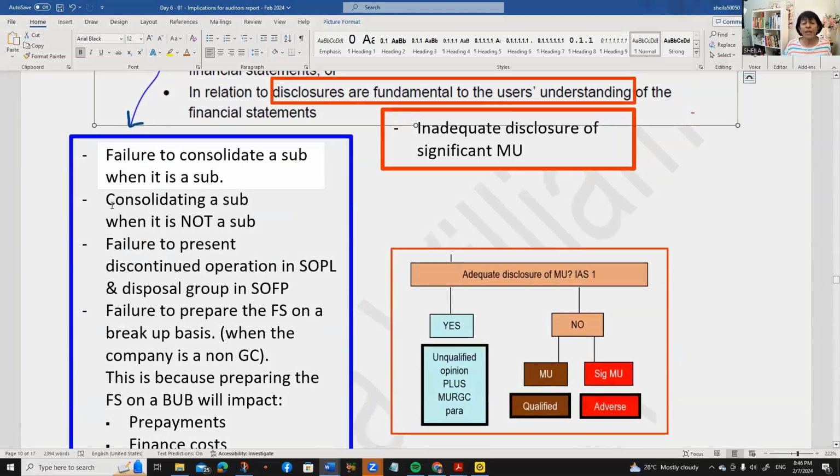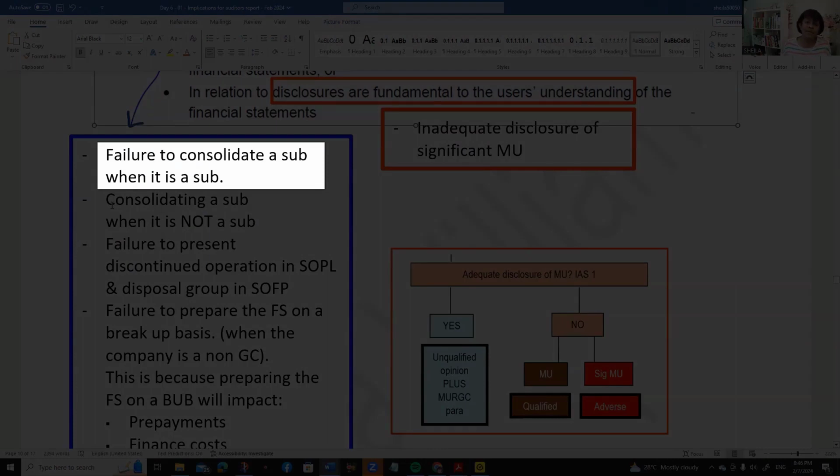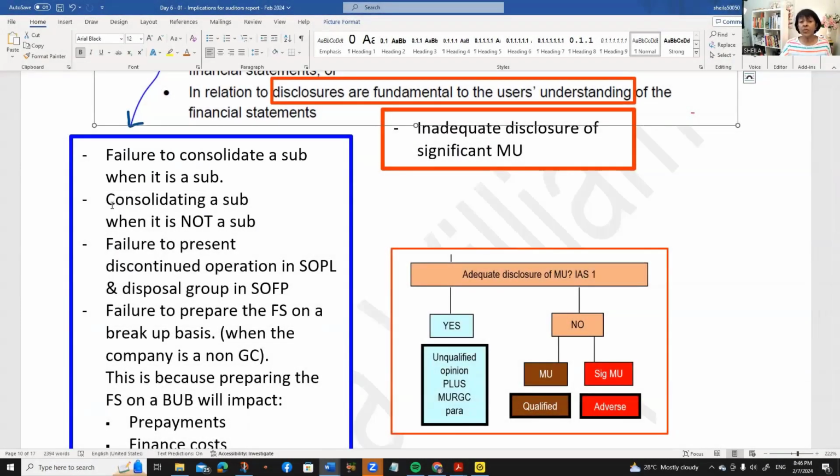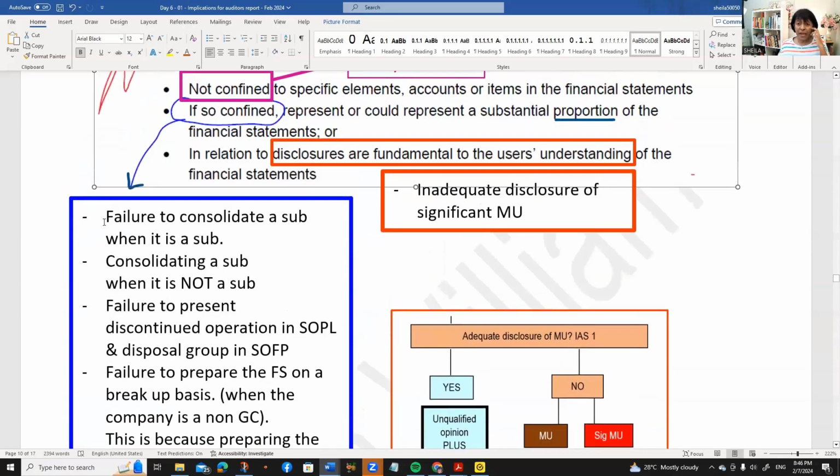For example, failure to consolidate a subsidiary when it is a subsidiary. Sometimes management may not want to consolidate a subsidiary because maybe the subsidiary is making losses. So who cares whether the subsidiary has got lots of assets or not? It's going to drag down my consolidated profit, so I don't want to consolidate it. But you know what? Does it represent a substantial proportion of financial statements? Absolutely, because when you consolidate the P&L, the balance sheet, the cash flow statement, the notes to the accounts. Wow, just because you don't consolidate one subsidiary, there is an impact on a substantial proportion of the financial statements.